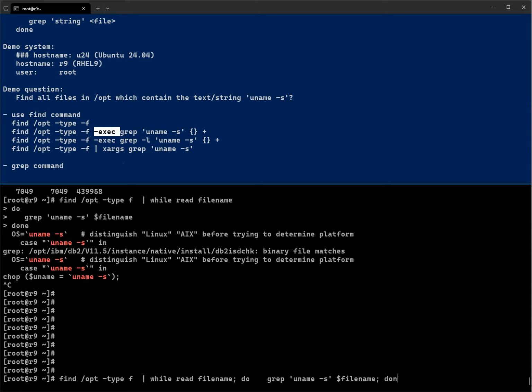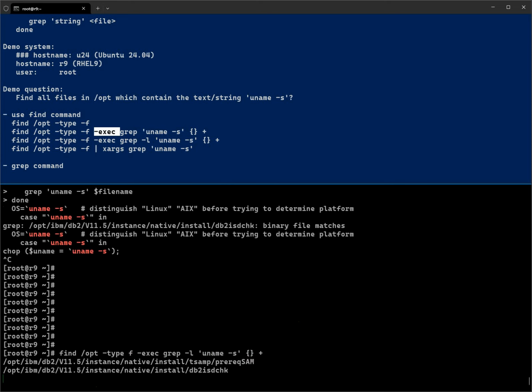So now we return to this one. We're going to use exec. The exec is basically a loop, for each thing found by this find command, it's going to be executed using this command. So we're going to execute grep -l. At this moment we only want to know which file. Then the string we're going to search is uname -s. And then this is the placeholder.